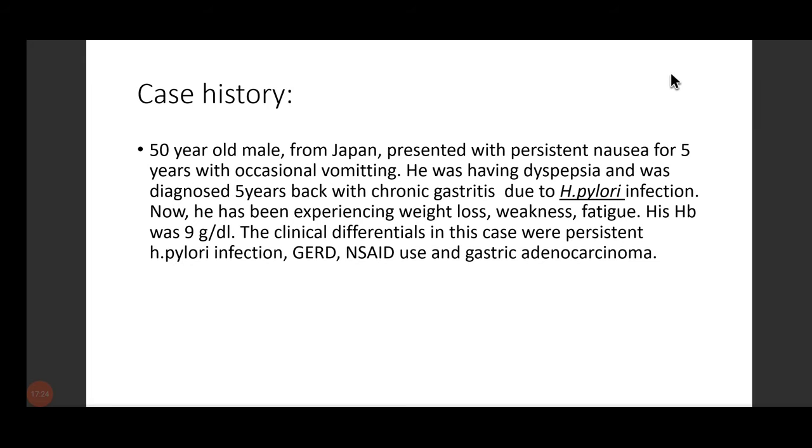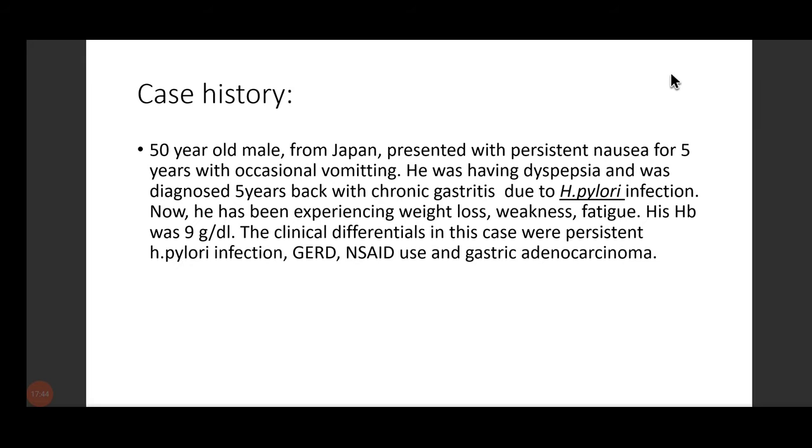Okay. Now, persistent H. pylori infection is a very important, likely differential. It might happen in this case. So, to differentiate between persistent H. pylori infection and carcinoma, we will be doing endoscopy. In future slides, I'll be discussing that with you.